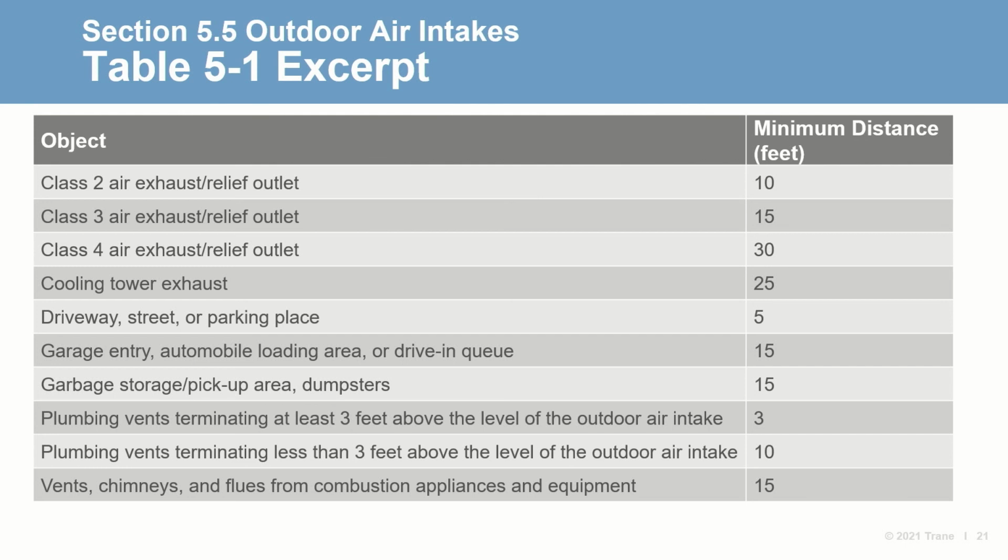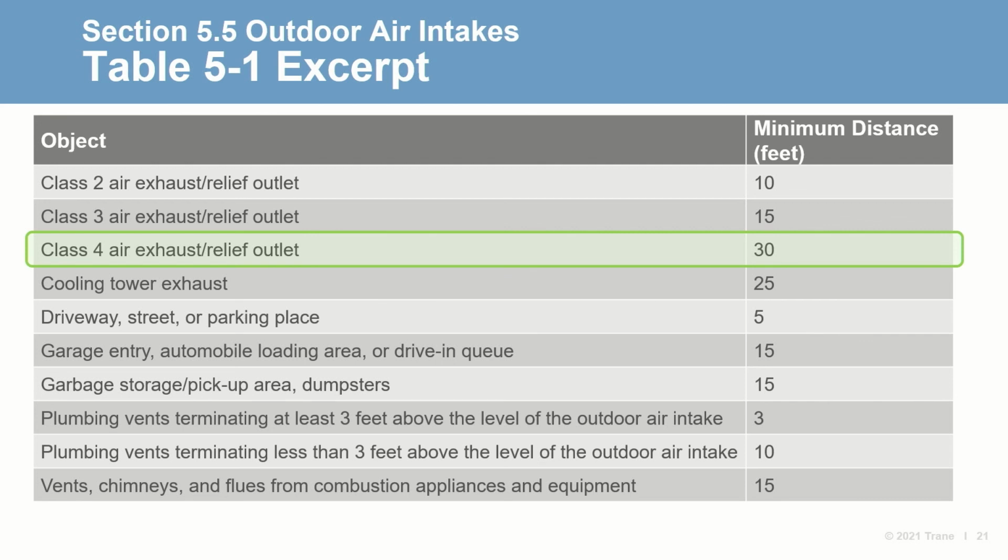So for example, a designer might want to know the minimum separation between a commercial kitchen grease hood and a makeup air intake. The standard defines commercial kitchen grease hoods as Class 4, meaning the exhaust has highly objectionable fumes or gases with potential dangerous particles, bioaerosols, or gases at concentrations high enough to be considered as harmful. As a result, the makeup air intake should be at least 30 feet from the exhaust from the hood.